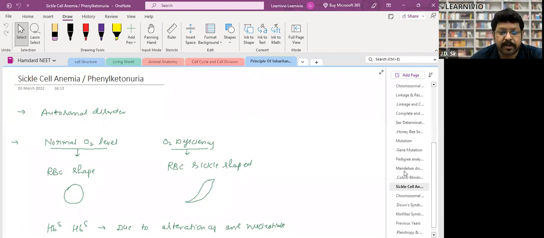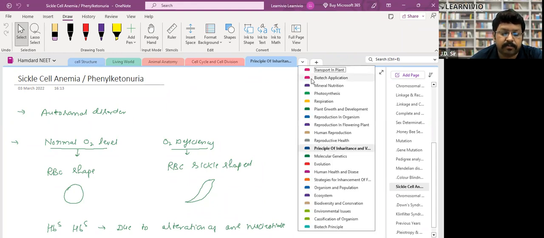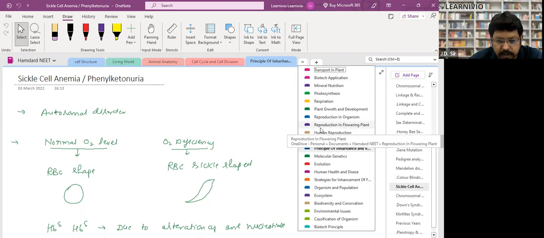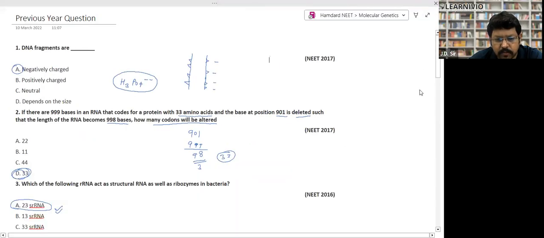Any doubt? No doubt. No, sir. Fine. So after the class, you will revise this chapter through the NCERT, and you will let me know if you have any doubt. Right now, this is the time to start the next chapter, the molecular basis of genetics. It is the easier one.